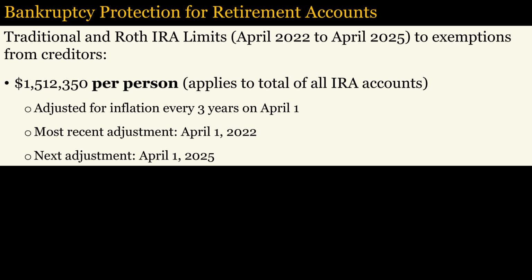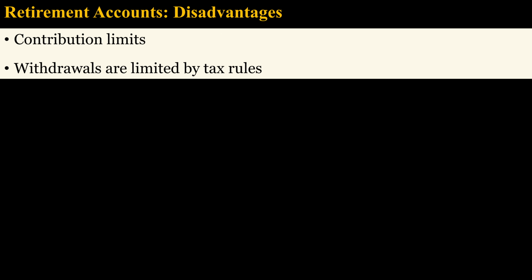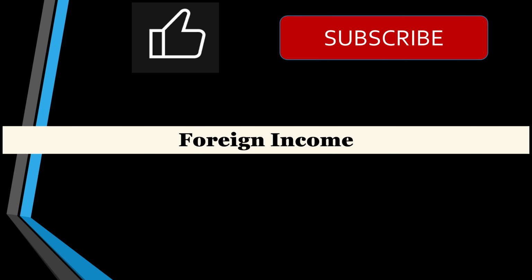However, IRAs offer no protection against the claims of creditors unless you declare bankruptcy. Under bankruptcy, you can exempt up to $1.5 million from the claims of creditors. This exemption applies per person, not per account. This exemption is adjusted for inflation every 3 years on April 1st. The next adjustment will be in 2025. The main disadvantages to retirement accounts are contribution limits, and withdrawals are limited by tax rules, especially if you are younger than 59 and a half.